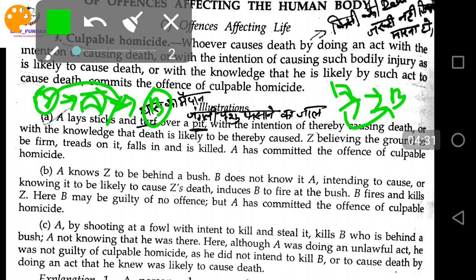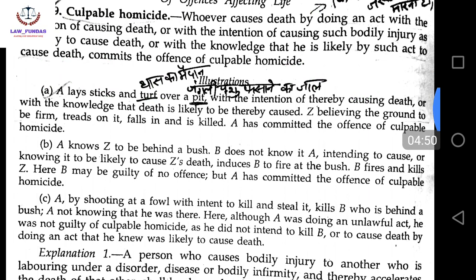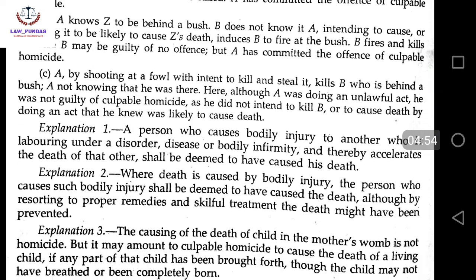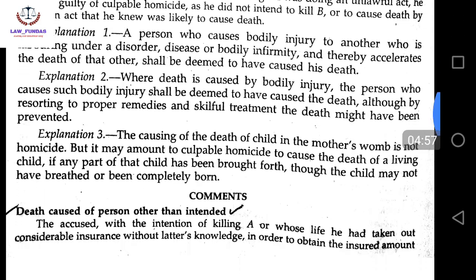The intention was to cause the death of a person, or A had the knowledge that I am going to kill someone. In the next PDF we're going to discuss this with an example.